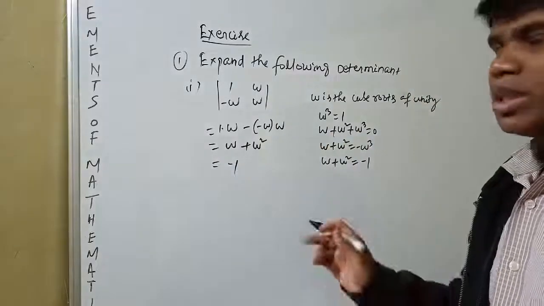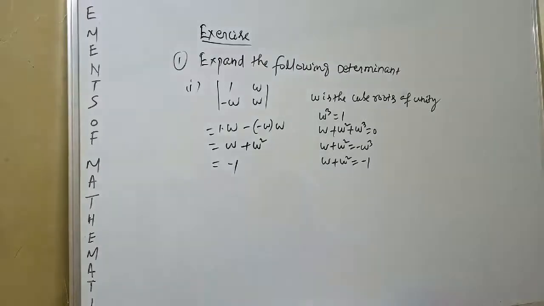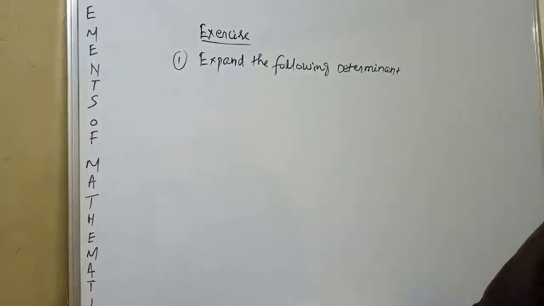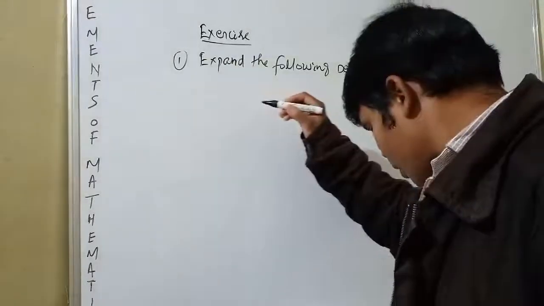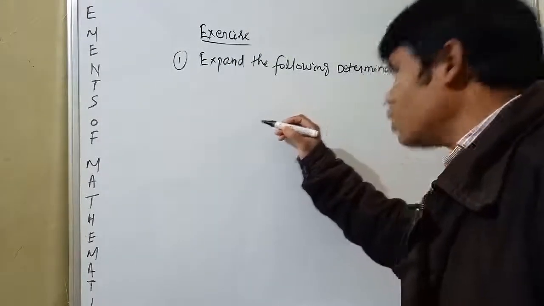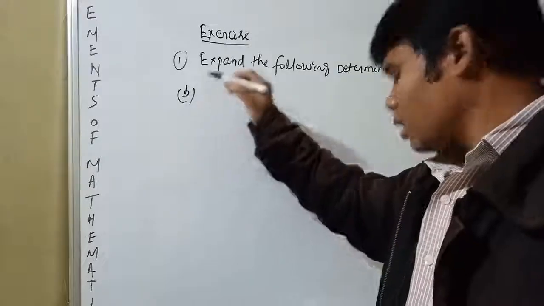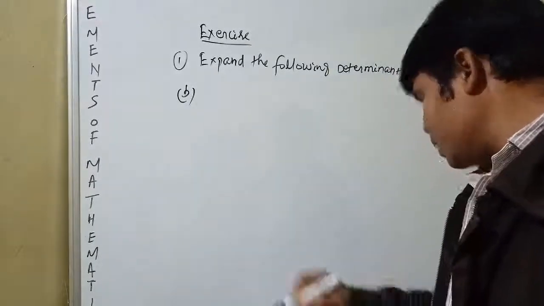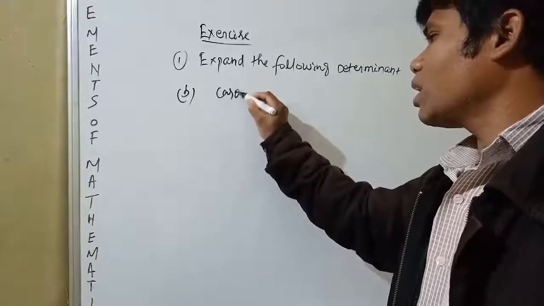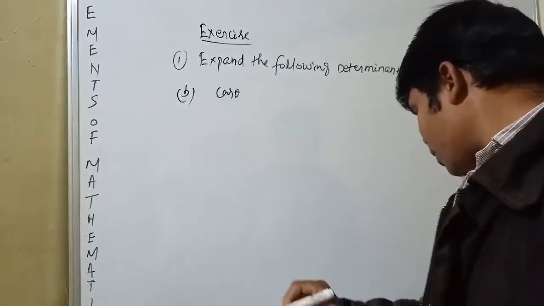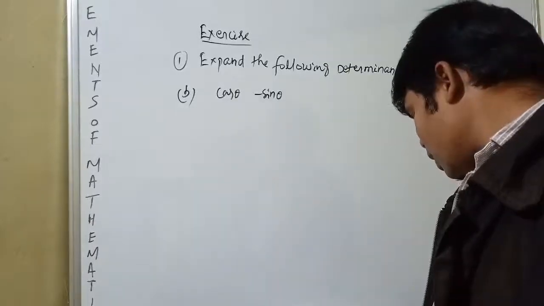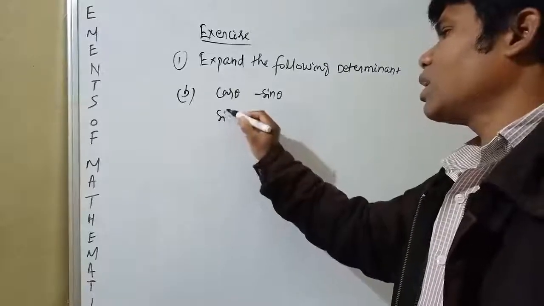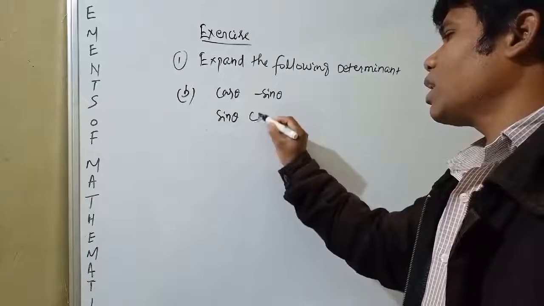Okay, you see the next question, b. The previous one is a, this is b: cos theta, minus sin theta, sin theta, cos theta.